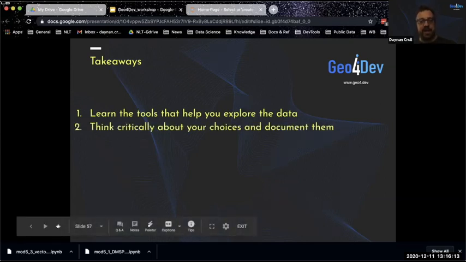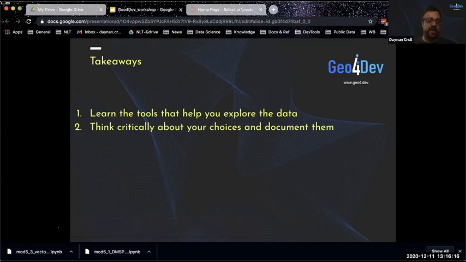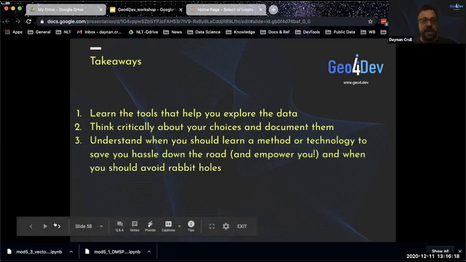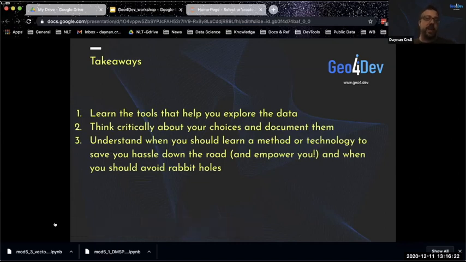Think critically about your data and your choices. Okay, that should be obvious, but hopefully this reinforces that. That is something you should be doing while you're exploring. And notebooks are really handy tools for that because you can type the text in. This is a sort of personal finding, but hey, look, there's some things that you may have learned today that you want to figure out and learn on your own and give you power to address these. Maybe you're someone who has never actually accessed these data and done manipulations with it using Python, and you want to do that, and now you know.